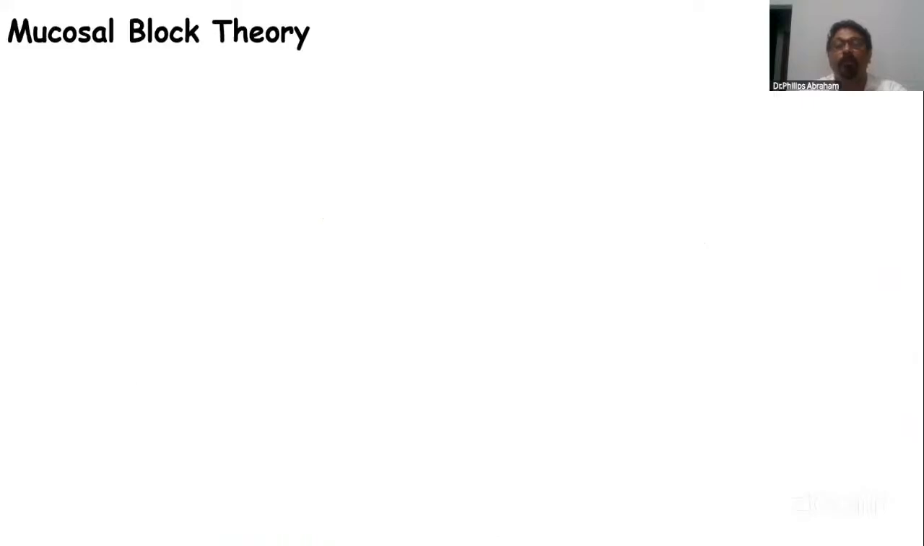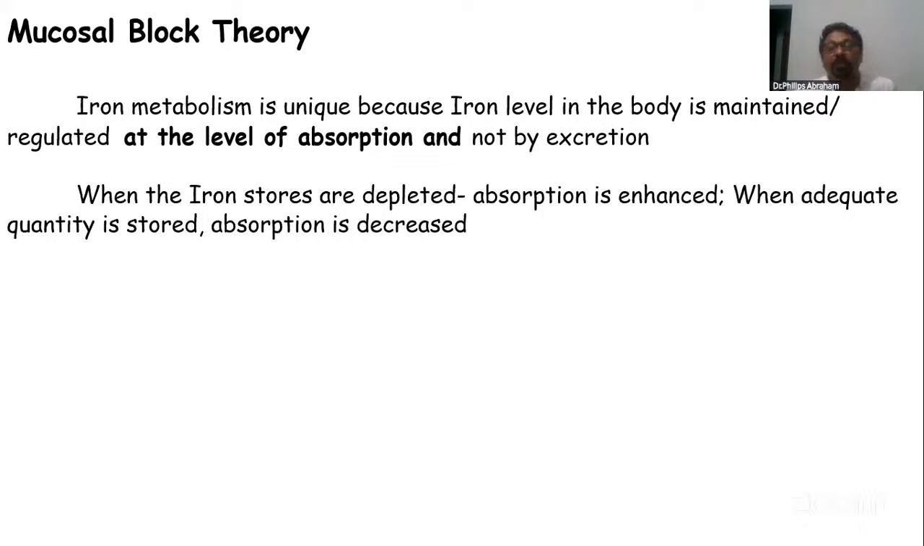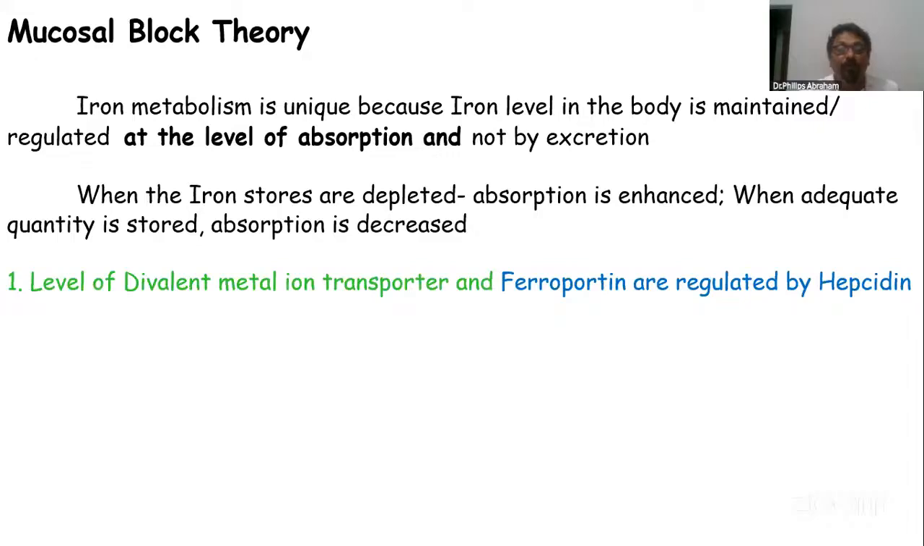Okay, there comes the mucosal block theory. This is the point. As I said earlier, iron absorption is unique because the iron level in the body is maintained at the level of absorption, not by excretion. When the iron stores are depleted, absorption is more. When a sufficient quantity is stored, absorption is decreased. How? Mainly, the levels of divalent transporter DMT1 and ferroportin are controlled by hepcidin.